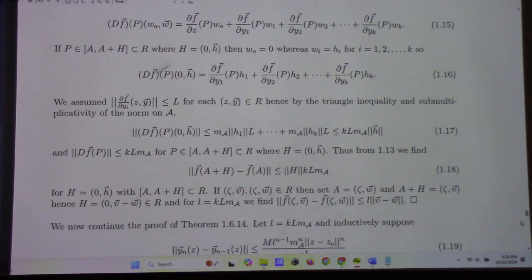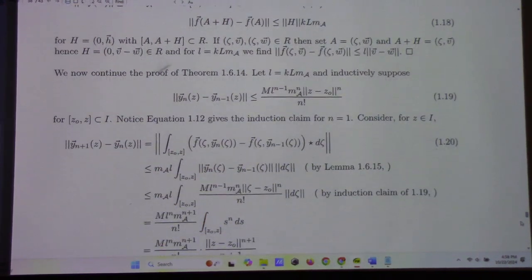And then I suppose that this is true inductively. You may recall we just proved this by induction in the previous proof, about 15 or 20 minutes ago. Here's the induction proof. Using the lemma, pull out that L, and that gives me this, which ends up giving me that.